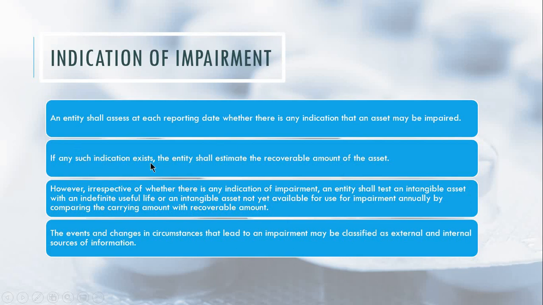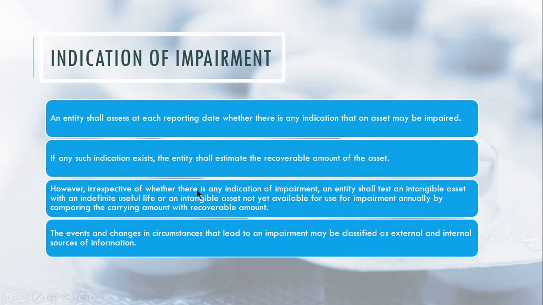If any such indication exists, the entity shall estimate the recoverable amount of the asset. When they see indications that the recoverable amount of our asset is already below its carrying amount, we should measure or estimate the recoverable amount.